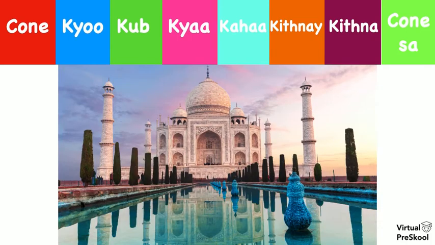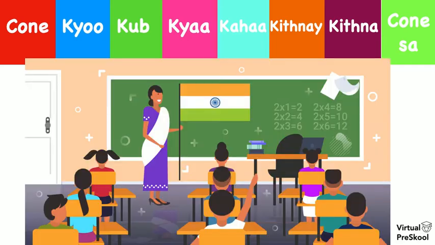All right, next one. Where is this? Another where one. We did where, so I hope you remember it. What's the Hindi word for where? Aloo ka chalu beta, kahan gaye the? Kahan. So how would we say, where is this? Ye kahan hai? And what is this place? Ye kya hai is what is this? And does anybody know what is this place? It's the Taj Mahal, right? Ye Taj Mahal hai.